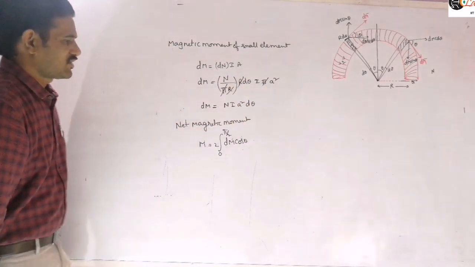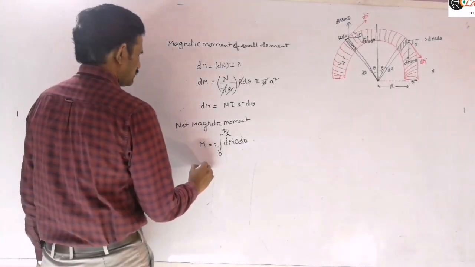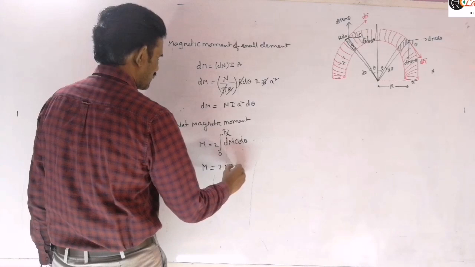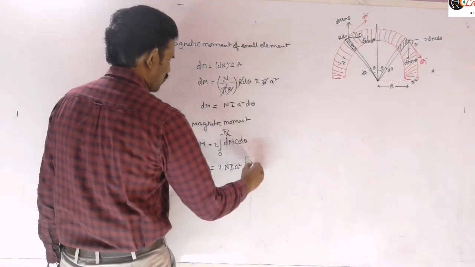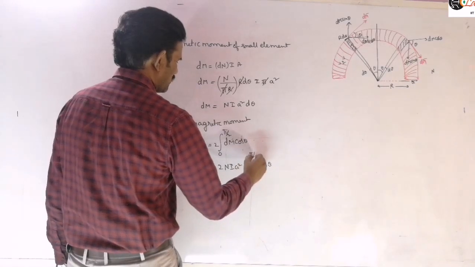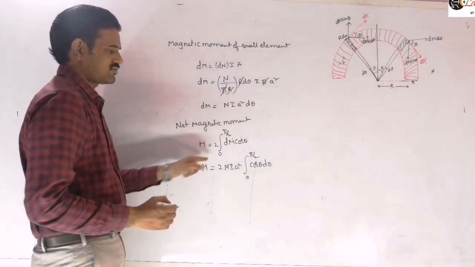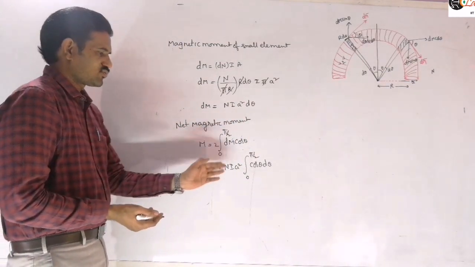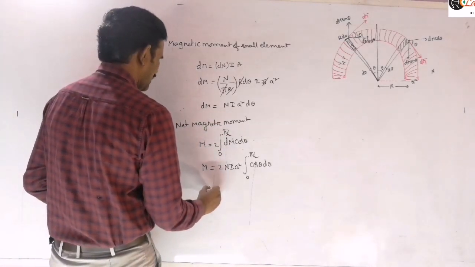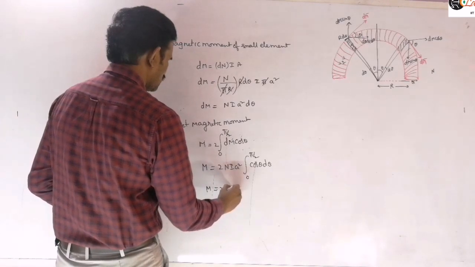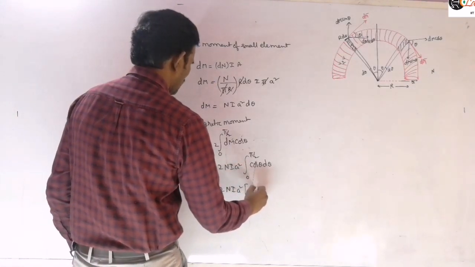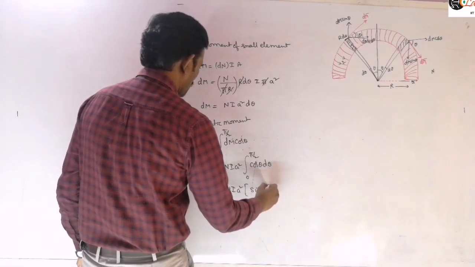So then just substitute here and integrate this. Therefore this magnetic moment will be 2 N I a square into the integral of cos theta d theta, from 0 to pi by 2. These are constants, so I am writing them outside. The integration of cos theta is sin theta, and the limits are from 0 to pi by 2.